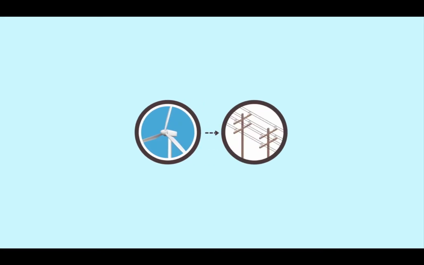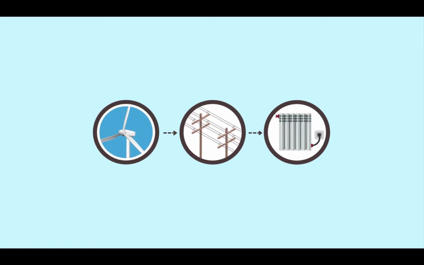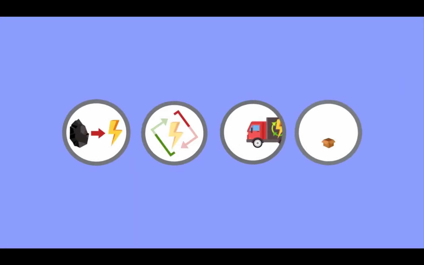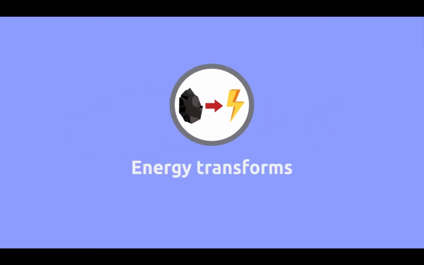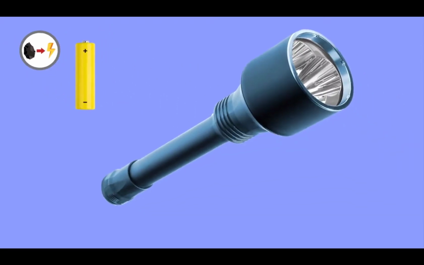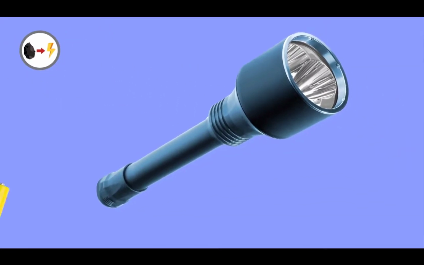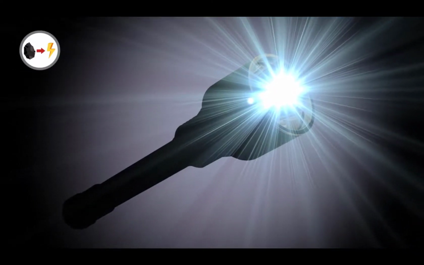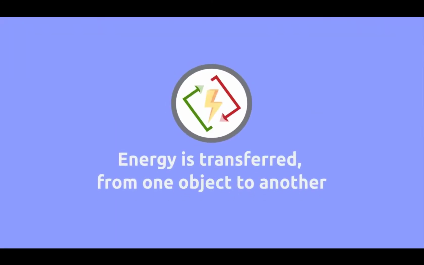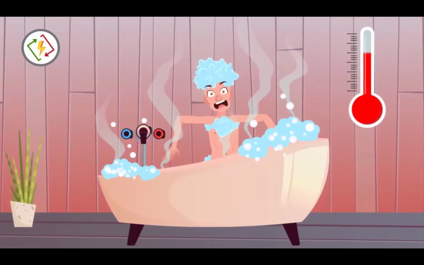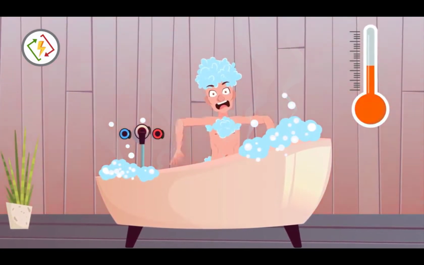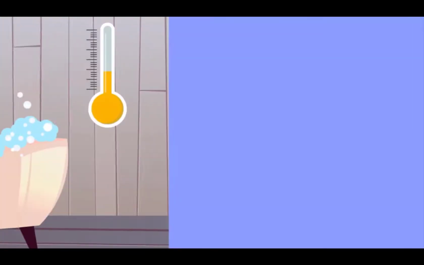For example, energy in the air can be transformed into electricity, and this can be transformed into thermal energy to warm a room. Also, you should know that energy transforms. For example, when we use a battery for a flashlight, the chemical energy in the battery transforms into electric energy. Energy is transferred from one object to another. When we mix hot water and cold water, thermal energy passes from hot water to cold water.